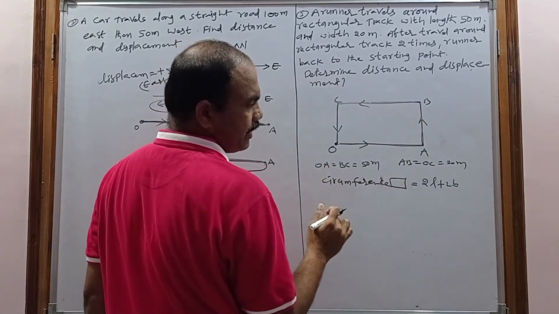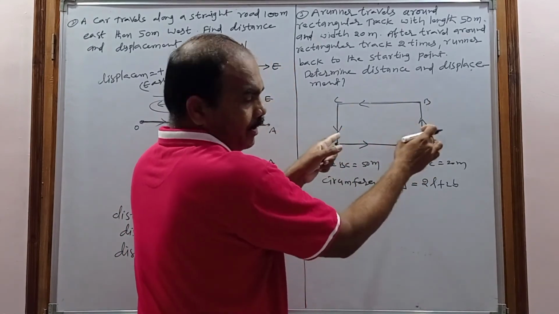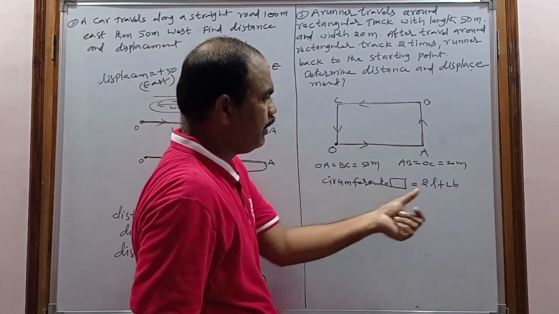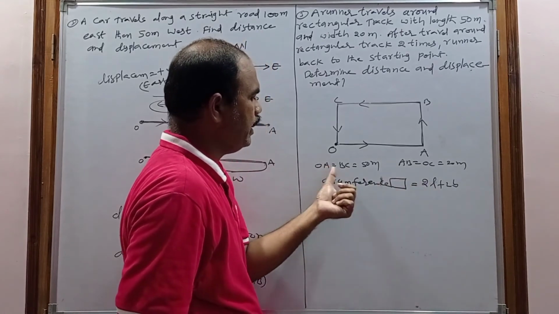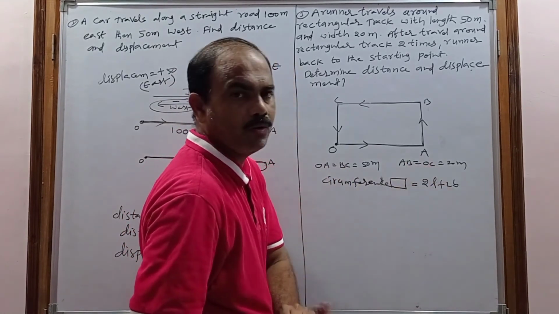This is called circumference. If he completed one rotation along this track, he covers 2L plus 2B distance. Here L means OA or BC, the length, and B means AB or OC.